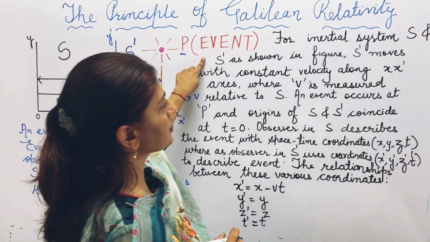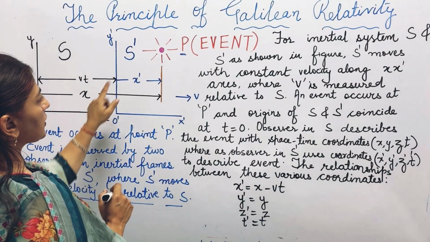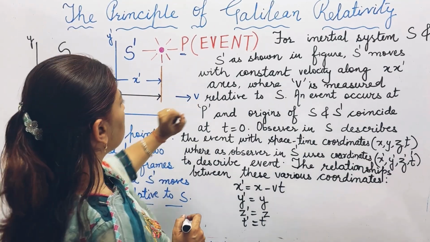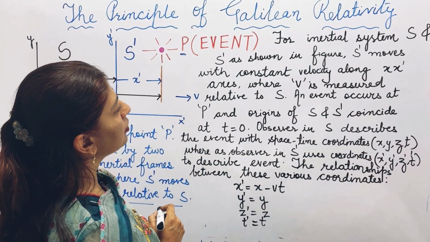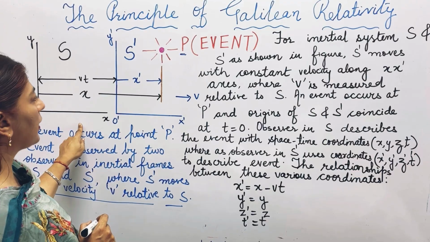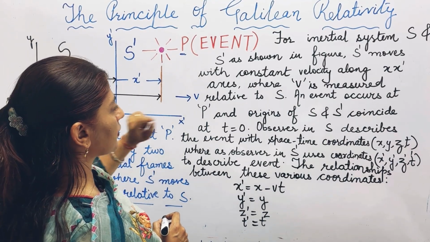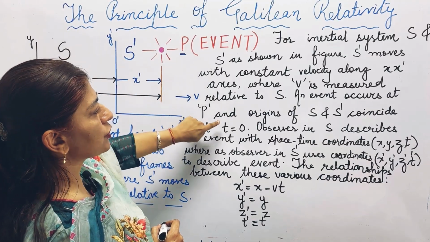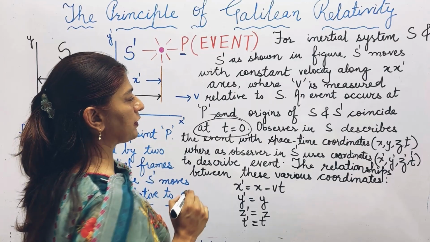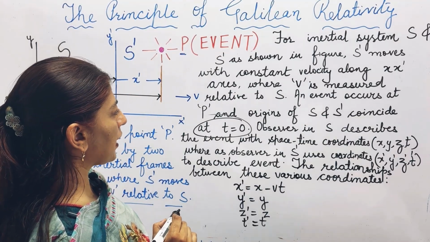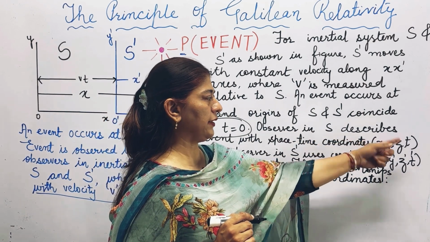For inertial systems S and S dash, as shown in this figure, S dash is moving with a constant velocity V along x, and V is the velocity with which it is moving relative to the frame of reference S. An event occurs at point P, and the origins of S and S dash coincide at time zero. The observer in S describes the event with space-time coordinates x, y, z, and t.